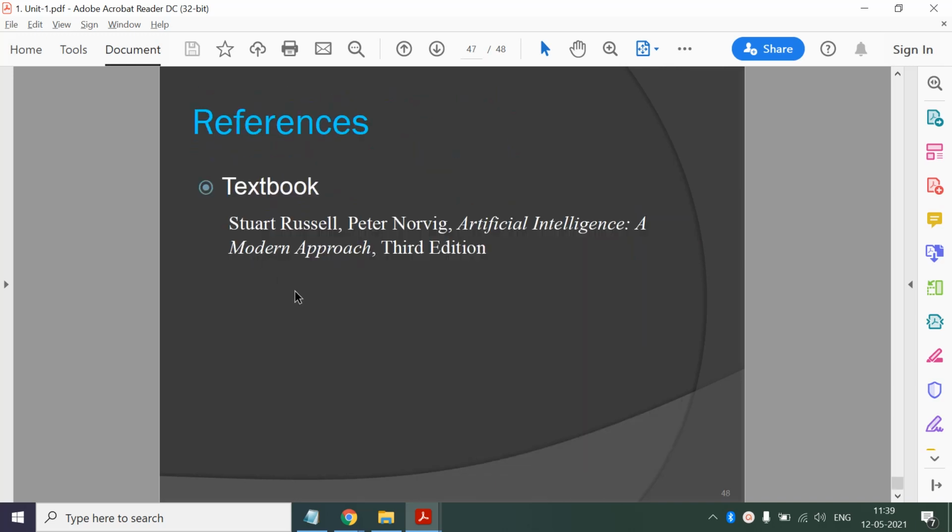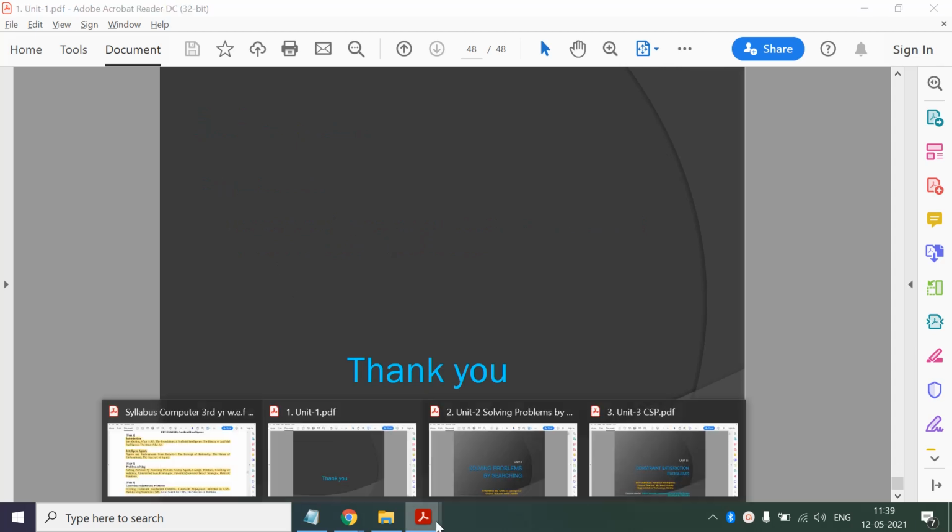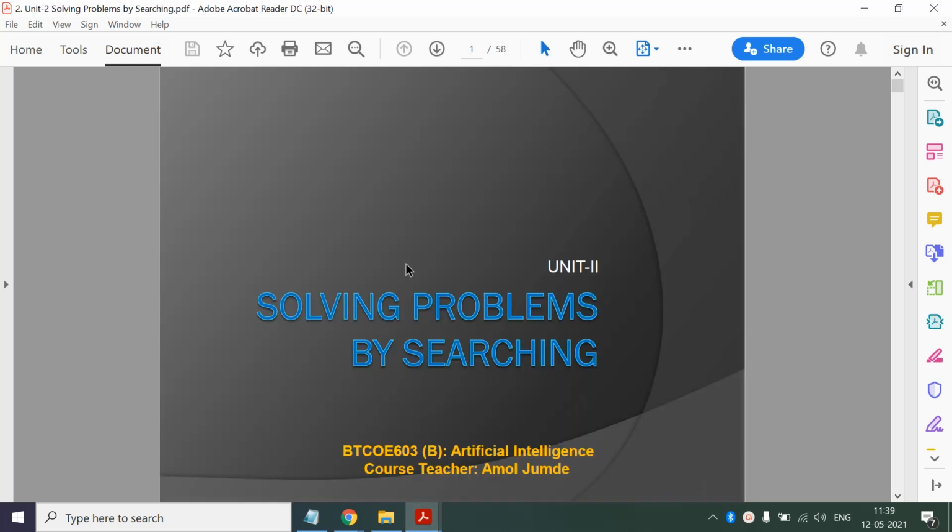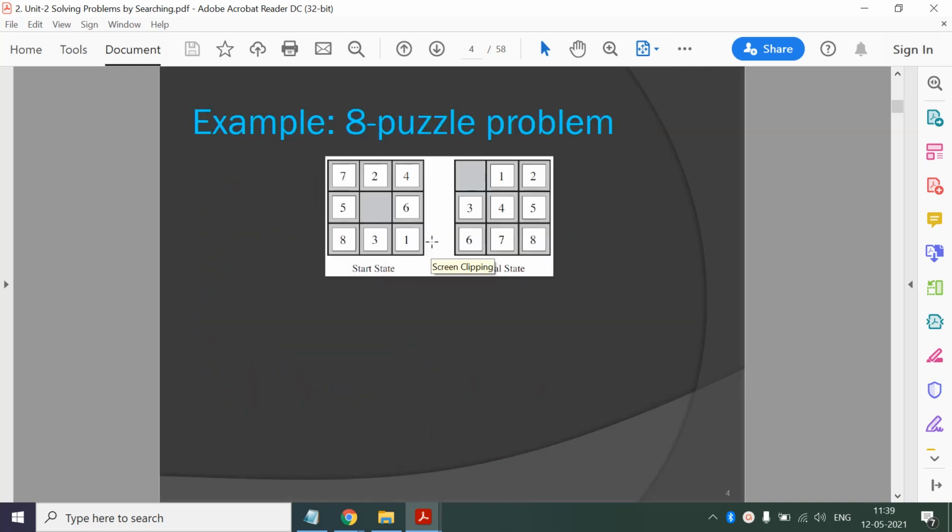Okay, so this is regarding unit 1. Now unit 2, solving problems by searching. So we started with this example. This is the 8 puzzle problem. Here we have tiles and we can move a tile. At this moment we can have several actions possible. We can move the 5 tile or 2 tile or 6 tile. And we have to perform a sequence of actions to reach this goal state.